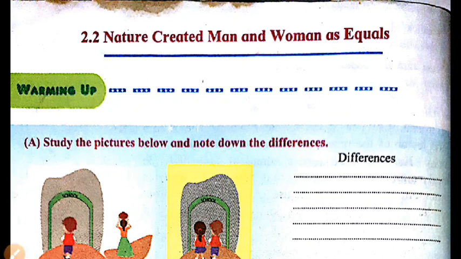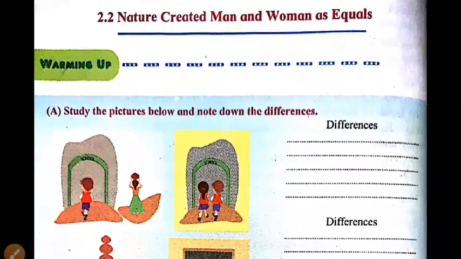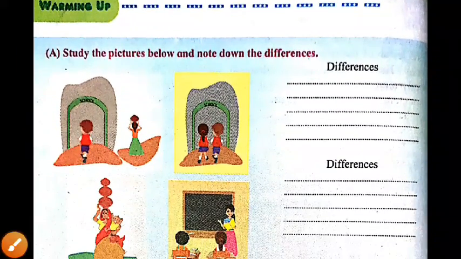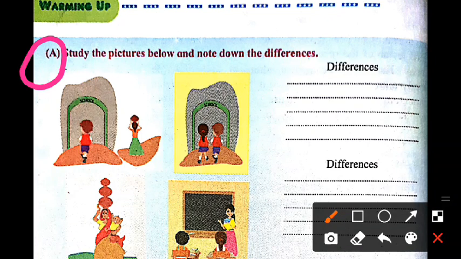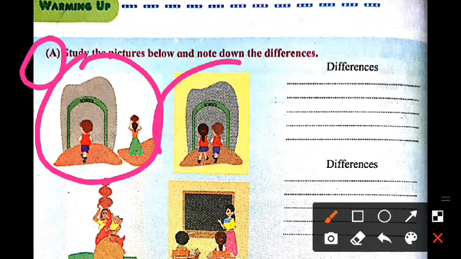Okay, to understand the whole lesson it is important to discuss all the warming-up activities. The first activity is: study the picture below and note down the differences. Here two pictures are shown. Now you have to tell me the differences one can find in both pictures. I hope you have opened the textbook and are finding these things in the given picture.